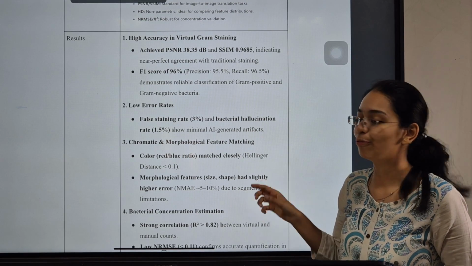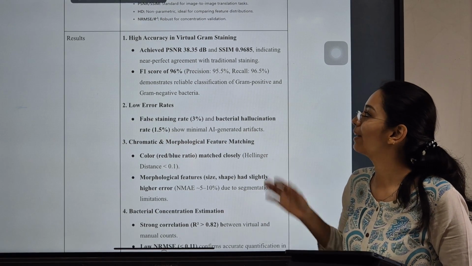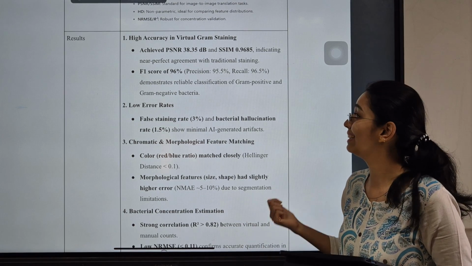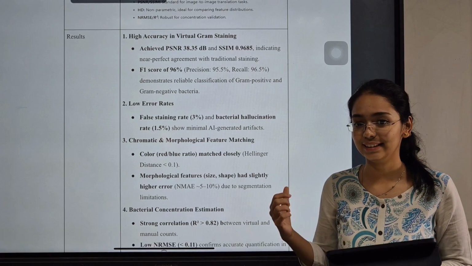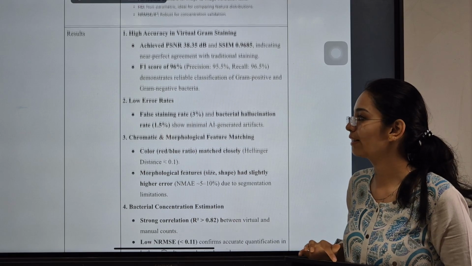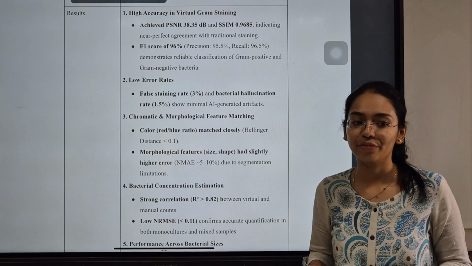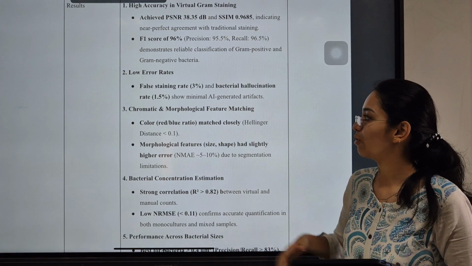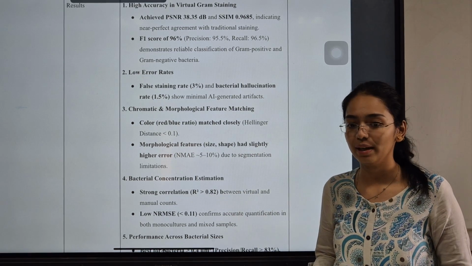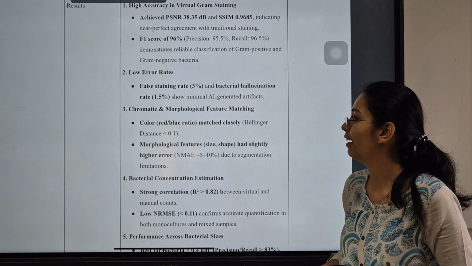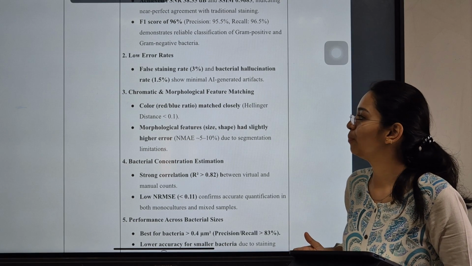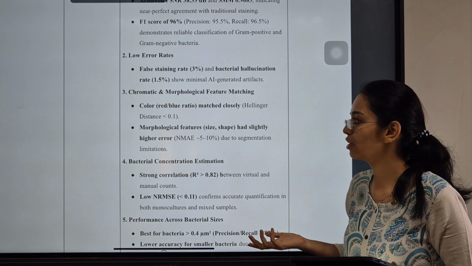So it has an F1 score of 96%, where the precision was 95.5% and recall was 96.5%. So these values indicate reliable classification of gram-positive and gram-negative bacteria. Plus there were very low error rates. There was only a 3% false staining rate and a 1.5% bacterial hallucination rate. So it shows very minimal AI-generated artifacts.